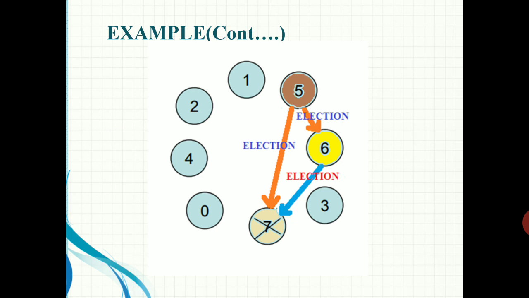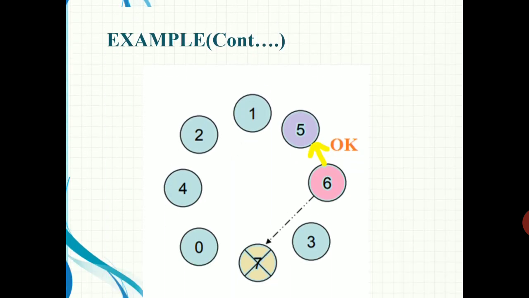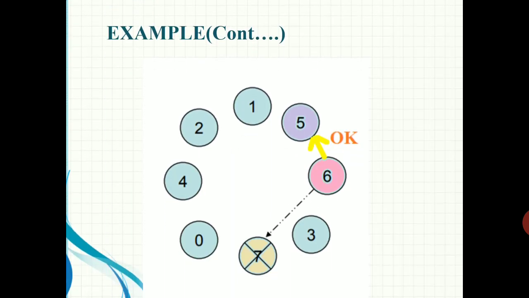Then process 6 will respond to the election message from 5 with an OK message, indicating that 6 will take over the election.